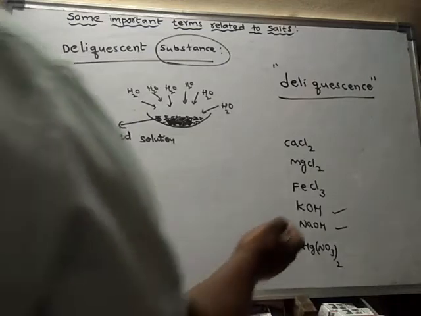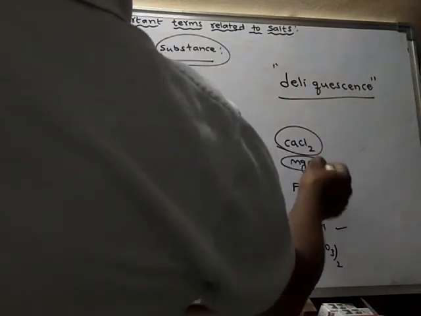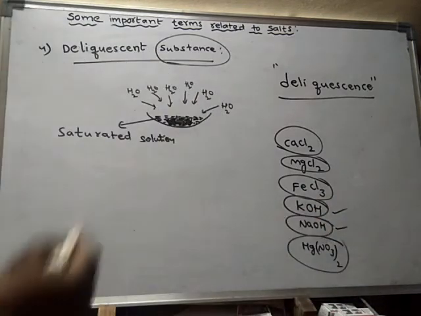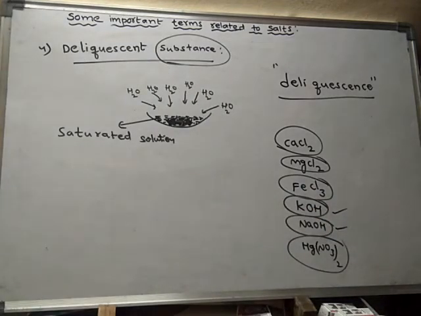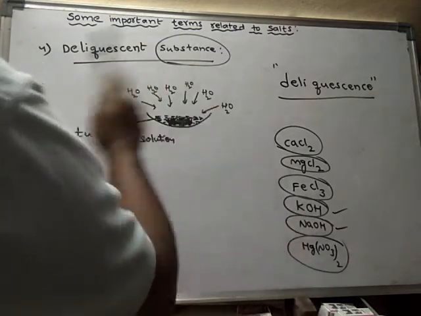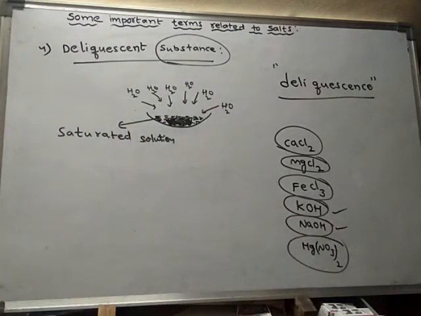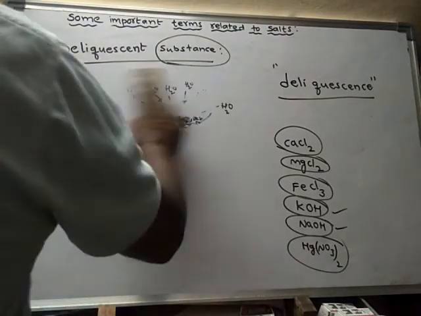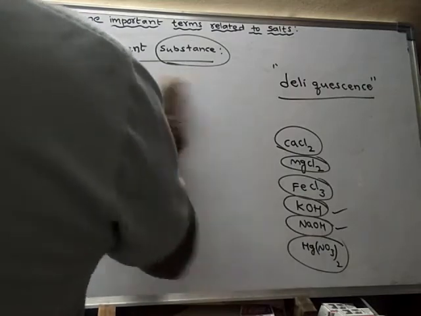So what is the nature of these substances? They simply absorb moisture from the atmosphere. All these substances absorb the moisture from the atmosphere and they dissolve in that absorbed moisture, and finally they form a saturated solution. Such substances are said to be deliquescent substances.